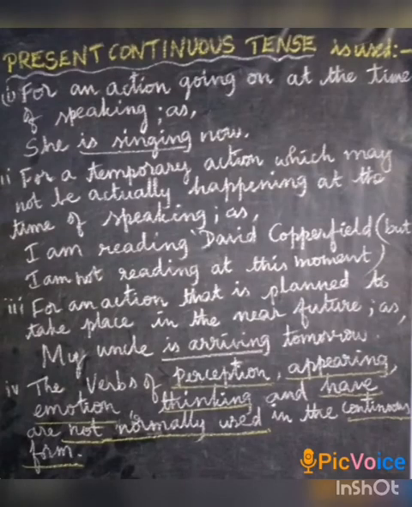Now we are going to learn the uses of present continuous tense. The present continuous is used for an action going on at the time of speaking. For example, she is singing now. For a temporary action which may not be actually happening at the time of speaking. For example, I am reading David Copperfield, but I am not reading at this moment. For an action that is planned or arranged to take place in the near future. For example, I am going to the cinema tonight, or my uncle is arriving tomorrow.